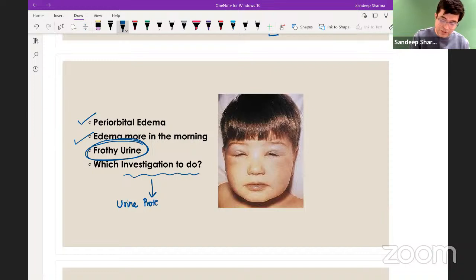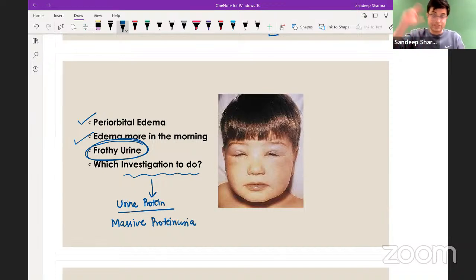If you do urine protein and you find the patient is having massive proteinuria... Yes, Aladi Vinay, CGG repeats are there in Fragile X, not in Sotos syndrome, absolutely right. In Fragile X we remember it like this: everything is big but doesn't work. They have a large head but low IQ, testes are large but infertility, and so on.